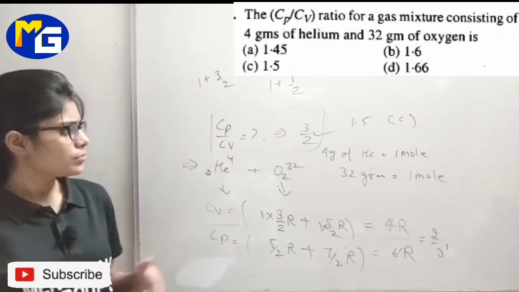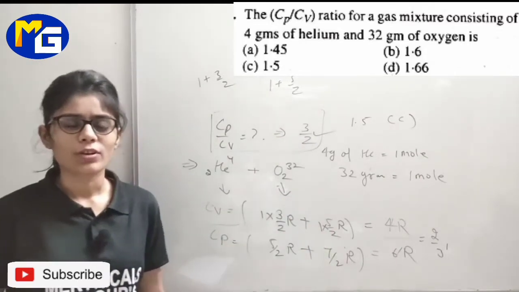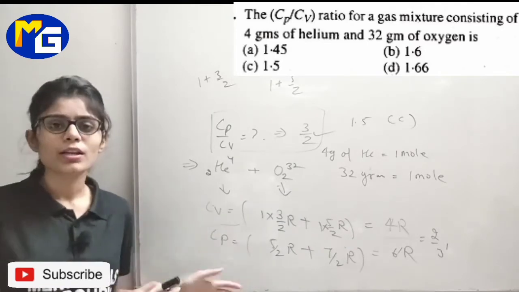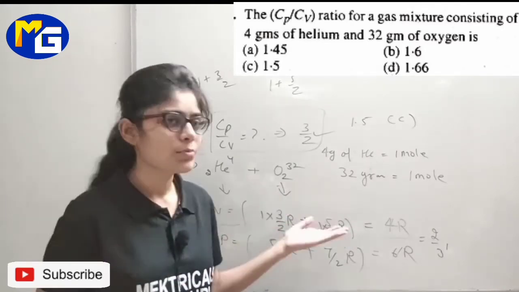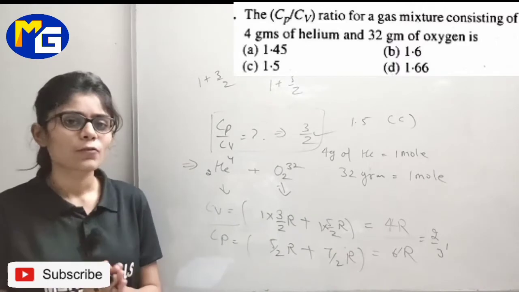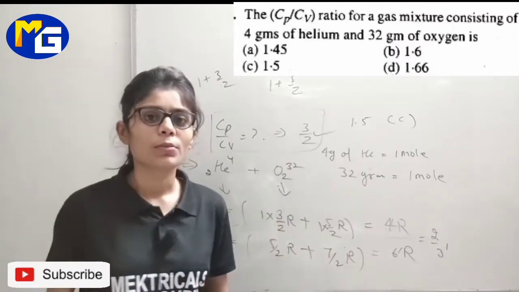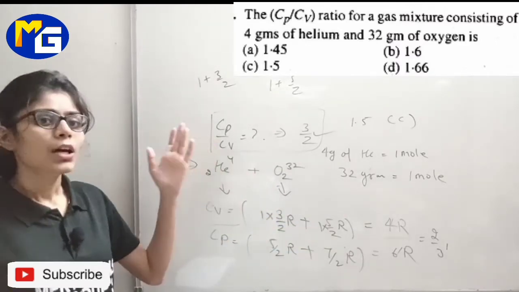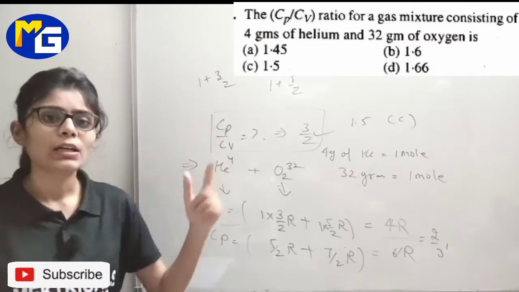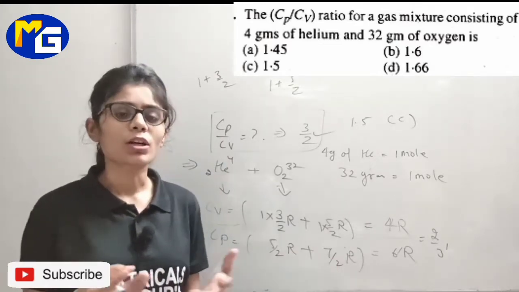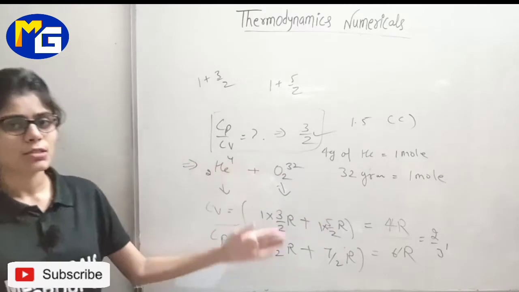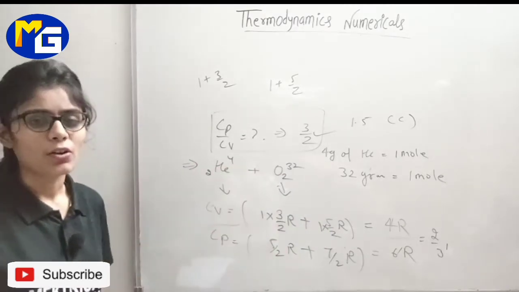Again, we are repeating such a question that we have already done, in which you need to calculate Cp and Cv. You just need to be careful with monoatomic and diatomic and their degrees of freedom, how we calculate Cp and Cv, then whatever relation you need, just put in the values and find the answer.